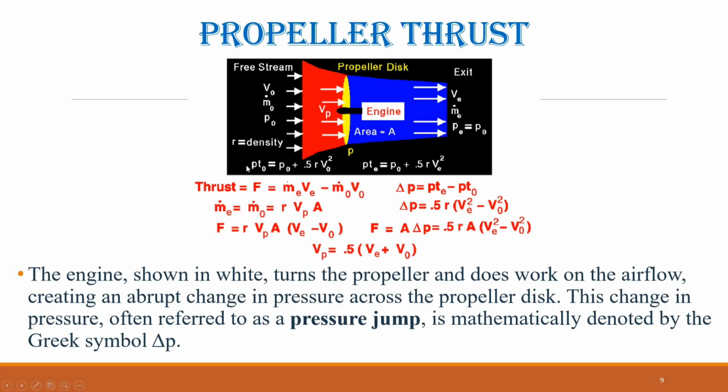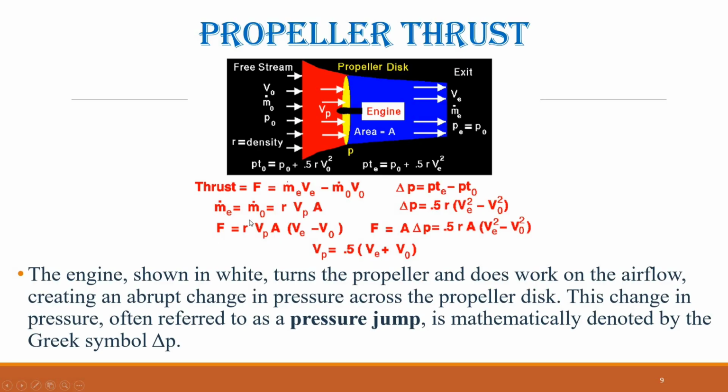Thrust equals the mass flow rate through the propeller multiplied by the exit velocity minus the mass flow rate through the propeller multiplied by the free stream velocity. Since the exit pressure equals the free stream pressure, there is no pressure area term in this case. The mass flow rate through the system is constant, and at the plane of the propeller, it can be expressed as the product of air density ρ, the velocity through the propeller Vp, and the area swept by the propeller A.